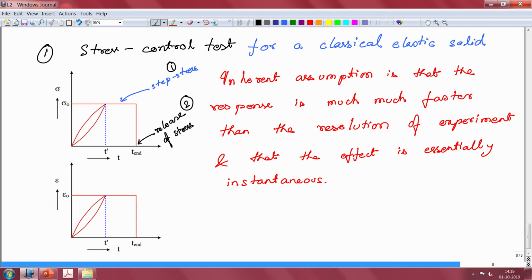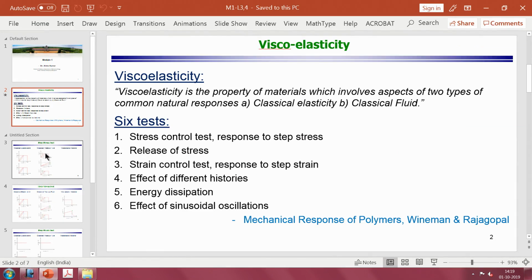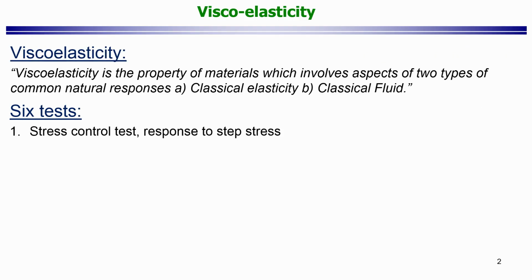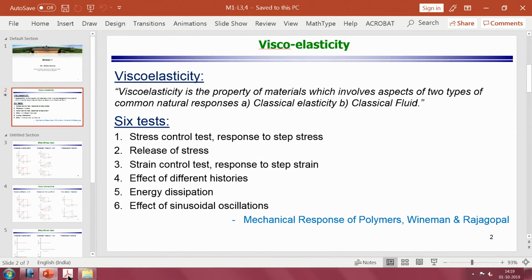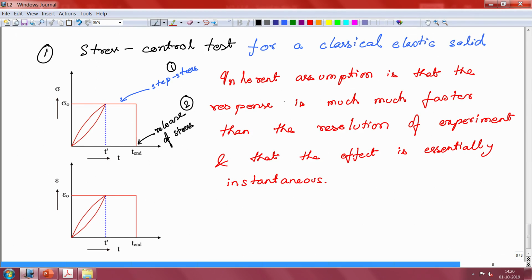Now the third test, going back to this, was the strain control test. In this test we change the input variable, so now the bottom diagram becomes your input and the top one the output.